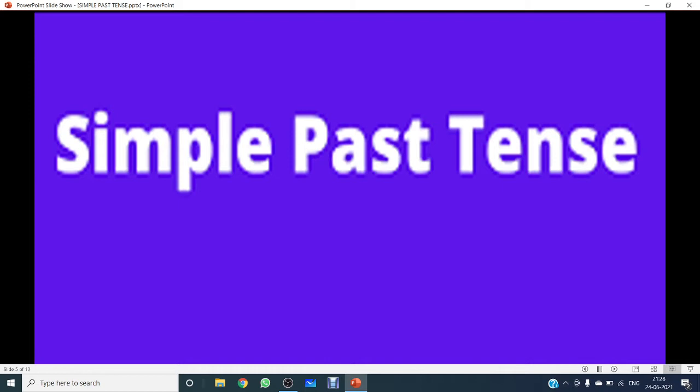The simple past is used to indicate an action that was completed in the past. For example, we started this game in the year 2010.